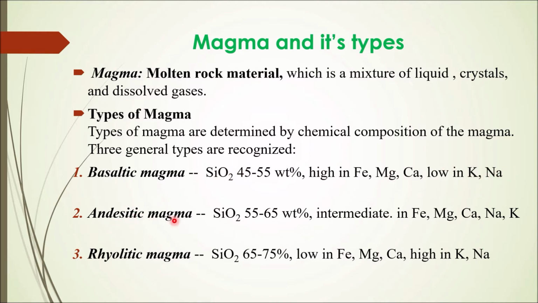Likewise, andesitic contains silica in a range of 55 to 65%, which is higher than basaltic, and rhyolite contains 65 to 75% silica, which is higher than andesitic magma. So, we need to keep in mind how silica percentage changes within magmas.